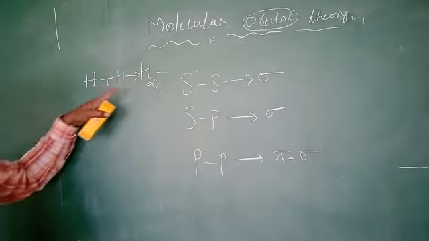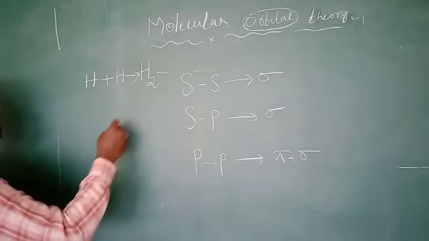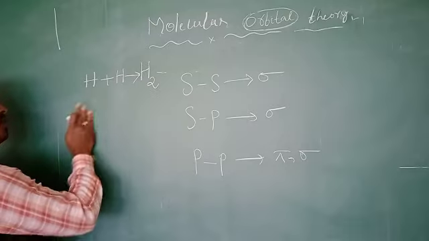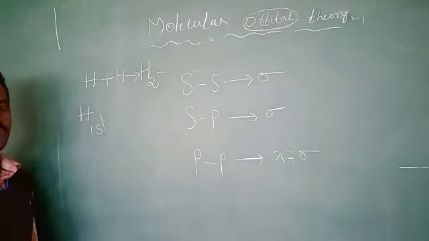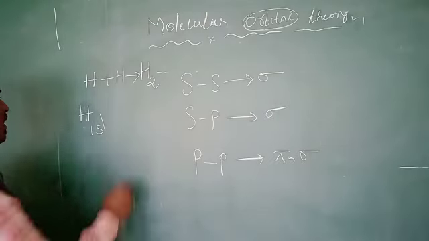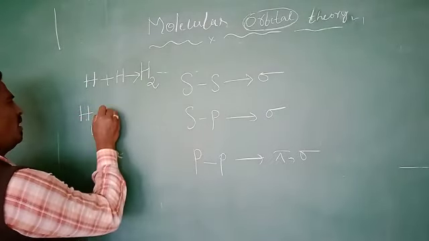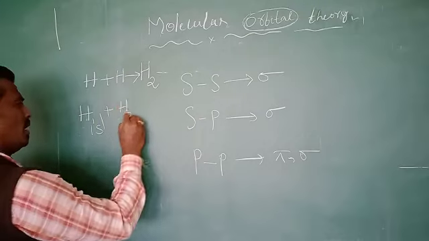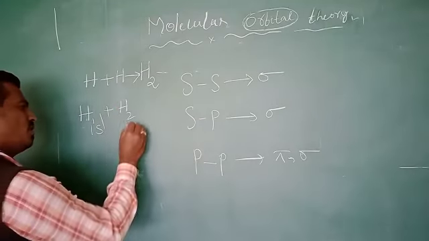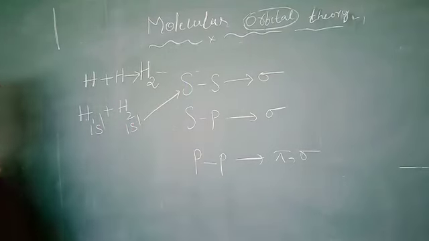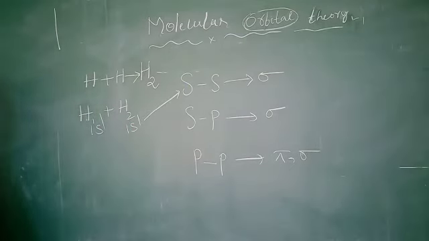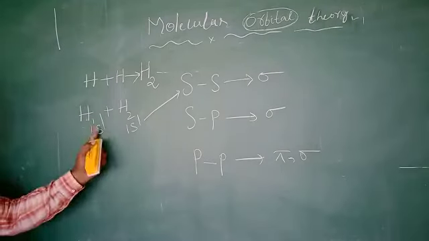How do they overlap? The electronic configuration of an individual hydrogen atom is 1s1. Suppose we take one hydrogen atom as H1 and the other as H2; this is also 1s1. This is SS overlapping, a linear coupling of 1s1 and 1s1.